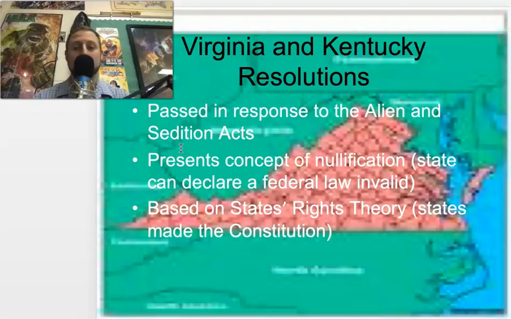So he argues, and kind of Kentucky tags along, that this violates the First Amendment. So therefore, they should be able to nullify or ignore this law, this Alien Sedition Acts. And while they may have been right on this issue, it opens up kind of a can of worms, because it allows a state to avoid conflict and ignore a federal law, and you have the concept of nullification, a state ignoring federal law. Here, not a big deal, but when federal laws come out about slavery and states think they can ignore them because of this precedent, it creates some dangerous scenarios as we build toward the Civil War.